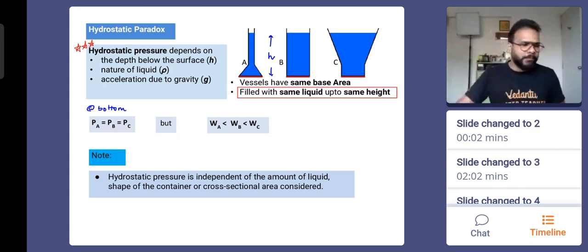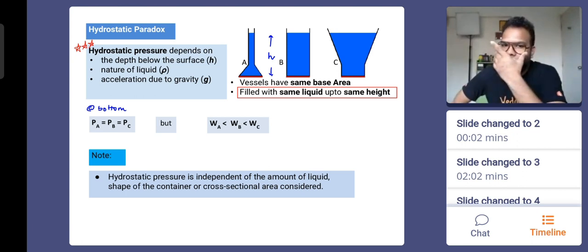I'll give you a practical example to relate to it. W is weight. Now these things you should be able to guess, I expect.